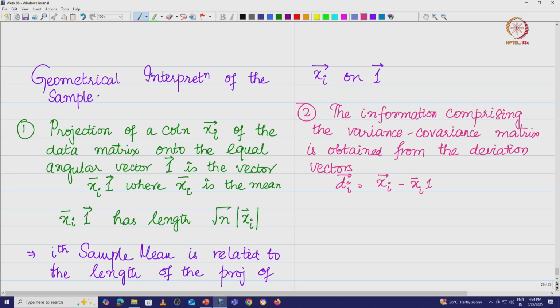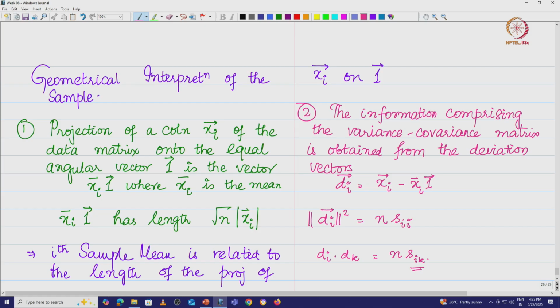The squared length of this vector is n times the variance, and the dot product di dot dk is given by n times Sik, where Sik is the covariance,